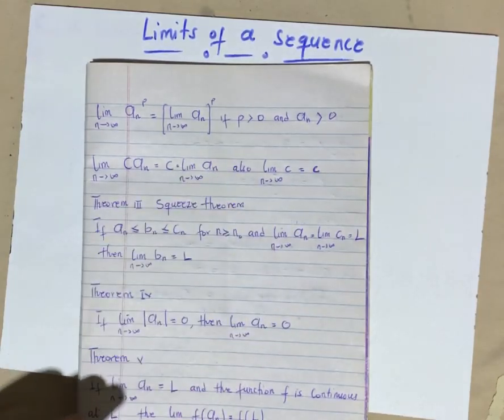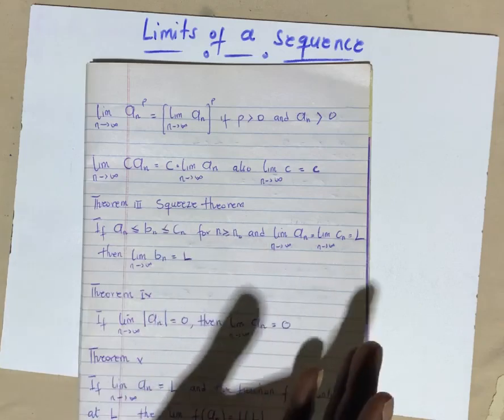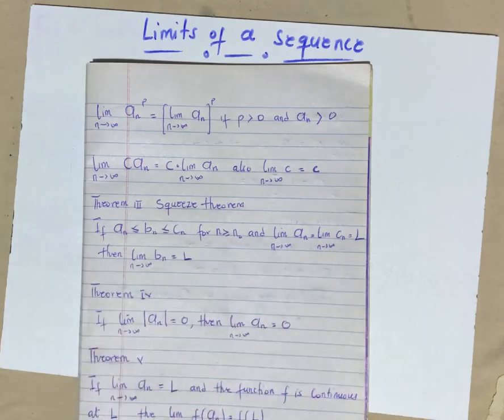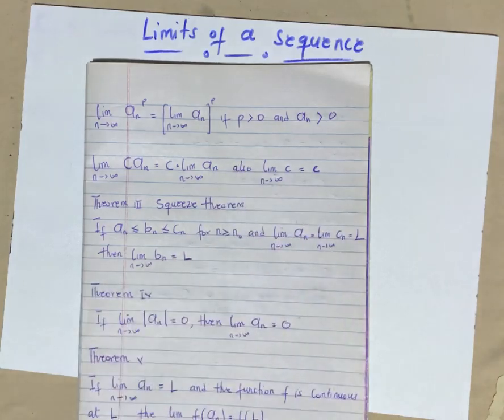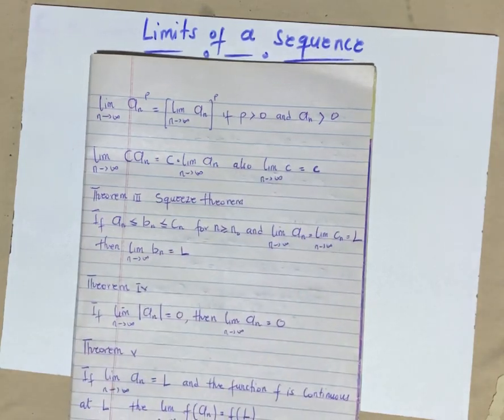Now another theorem we are going to talk about is the squeeze theorem. For this one, I wouldn't talk much about it, but we'll get to learn it when we begin to solve some examples. The squeeze theorem is basically like finding two separate sequences for which, if their limit converges to a particular value, of course the actual sequence is also going to converge. As I said, I don't want to explain this one in detail right now, because when we get forward we will know how to solve them.